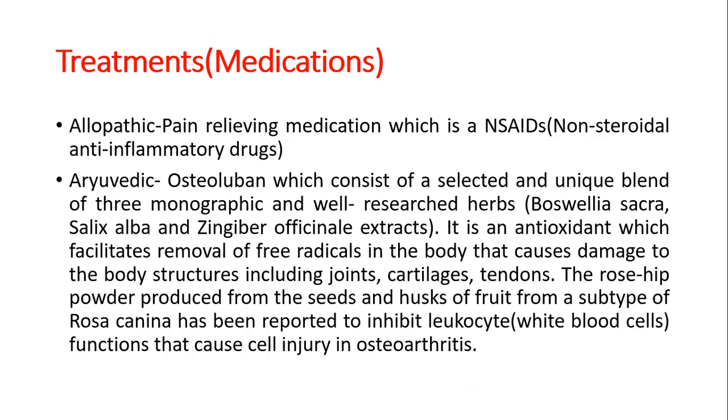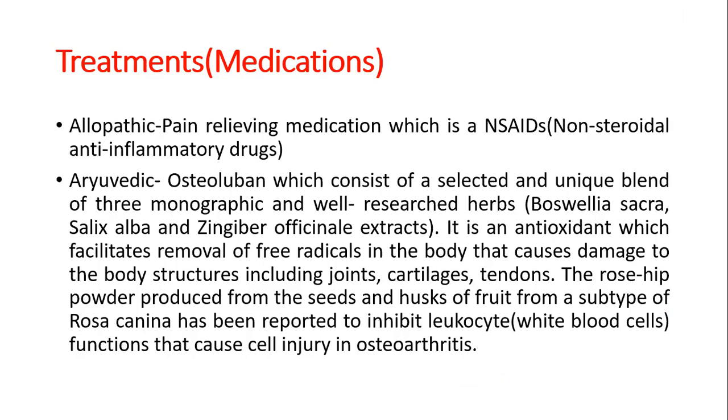Treatments. Many treatments are there, but there is no permanent treatment for this disease. There is temporary relief from this problem by taking allopathic medicines to relieve the pain, that is non-steroidal anti-inflammatory drugs. Ayurvedic Osteolupan is a unique blend of well-researched herbs.